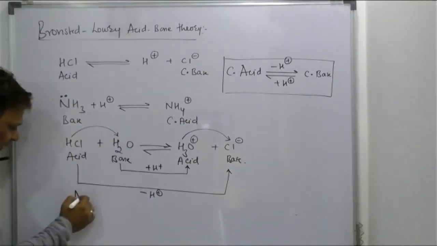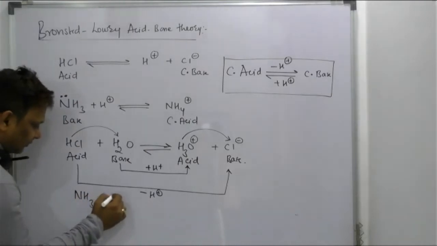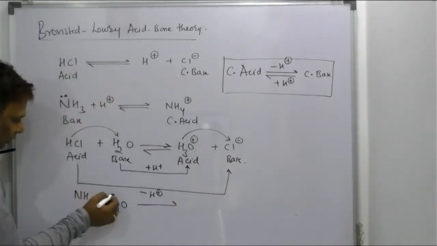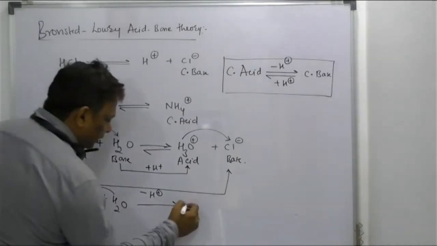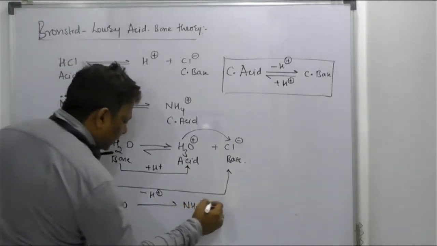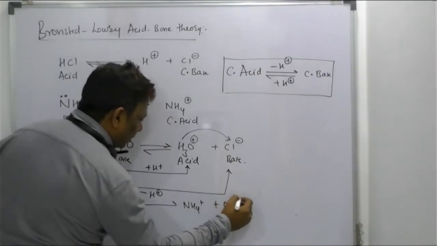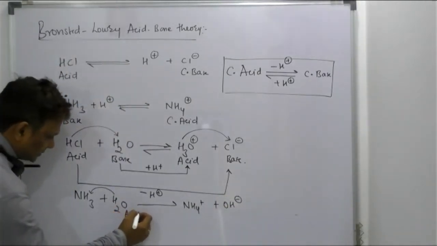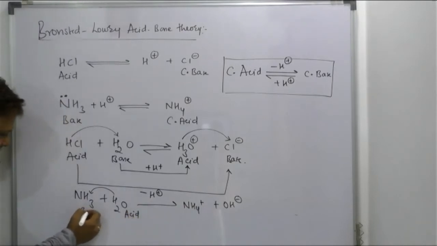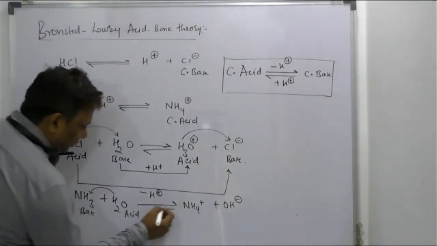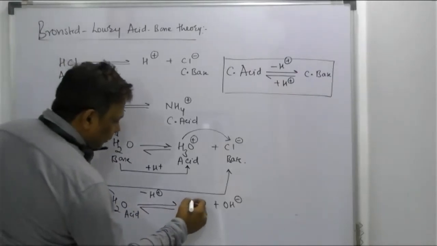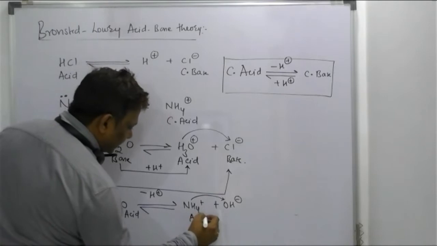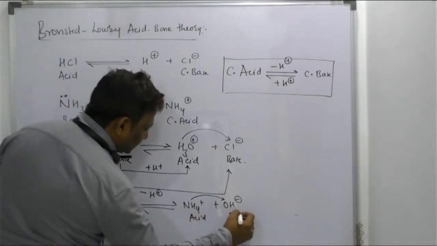Same example, beta, I can write for ammonia. Then one more is water. Then, beta, with a half-headed arrow, water gives H plus to the ammonia. Ammonia becomes an ammonium ion and H2O becomes an OH minus ion. The proton donor is called an acid. The proton acceptor is called a base. Beta, in the reverse reaction, the ammonium ion can give H plus to the OH minus. It acts as an acid and OH minus acts as a base.